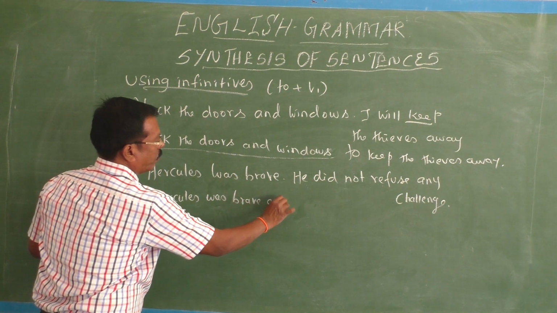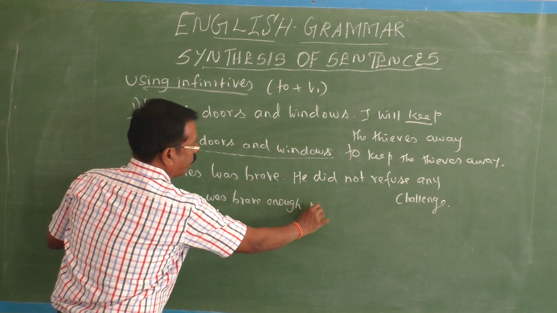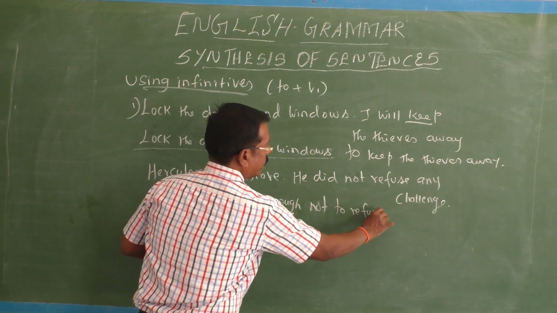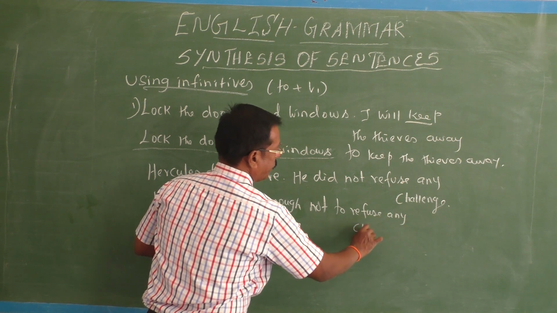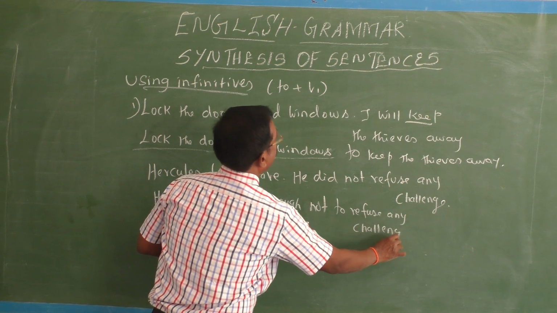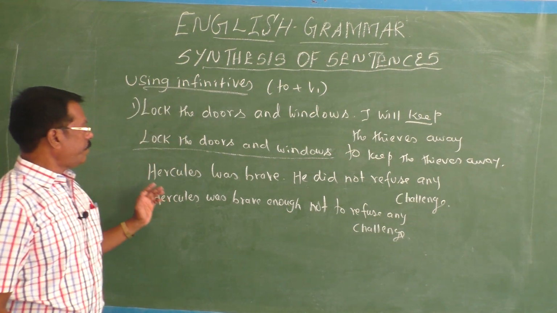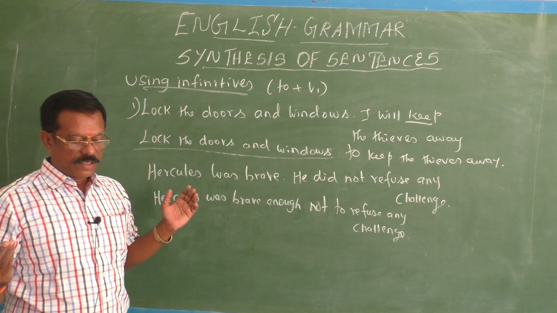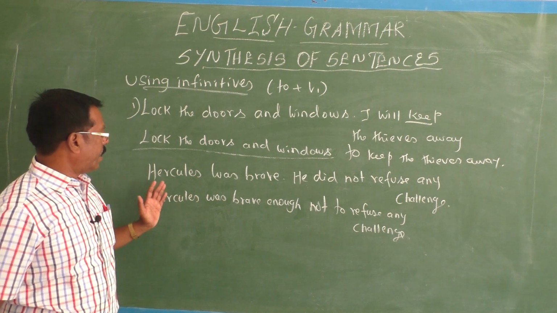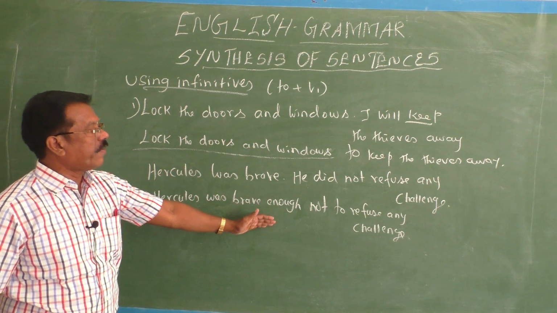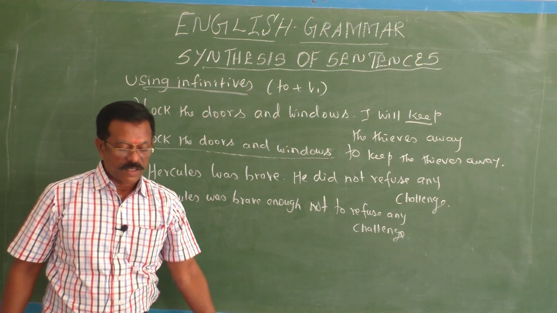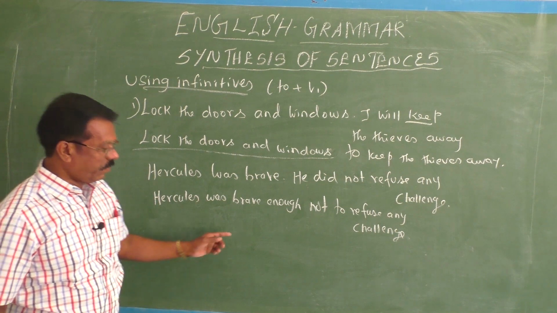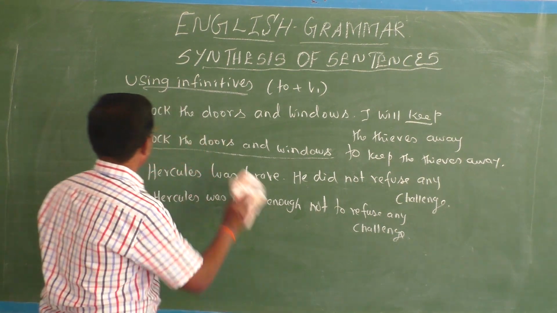Hercules was brave. He did not refuse any challenge. How can you synthesize these two sentences? Hercules was brave enough not to refuse any challenge. Okay, fine. I'll give you one more example in this model.